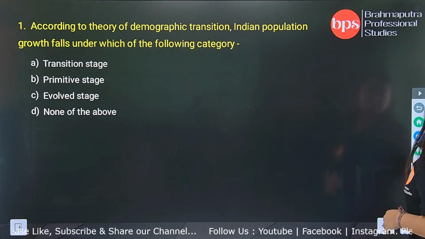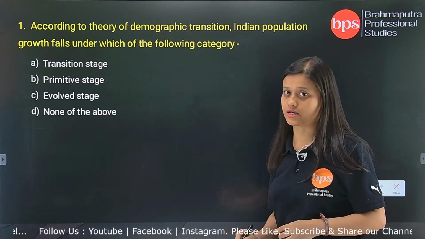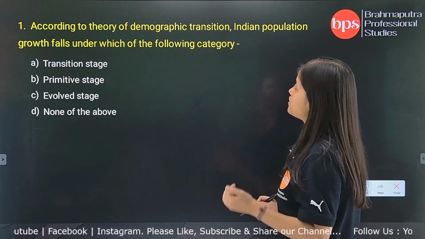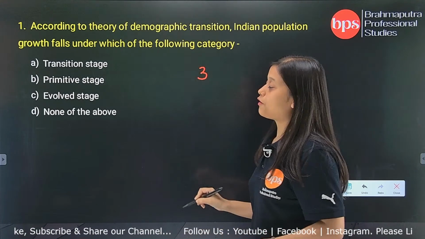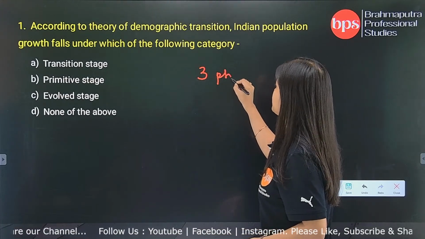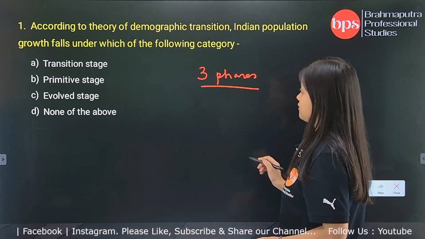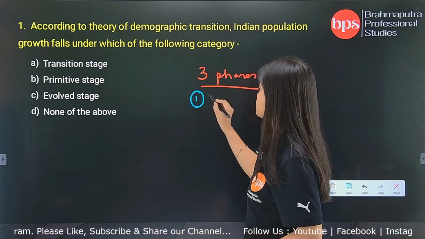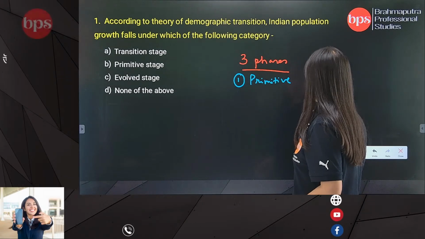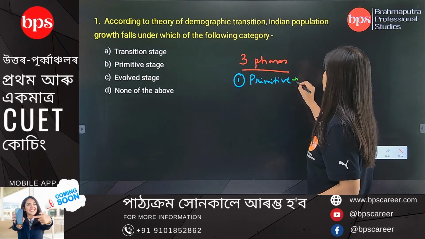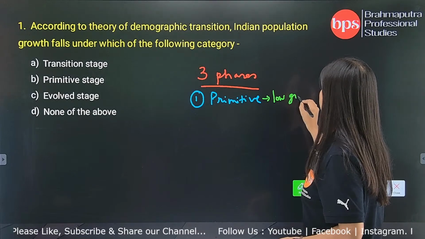Now, I assume all of you understand the concept of demographic transition, and for those who do not understand what is the theory of demographic transition, let me remind you that according to theory of demographic transition, there are three phases of population growth. The first phase is usually the primitive phase. So this phase is actually characterized by a very low growth rate of population.